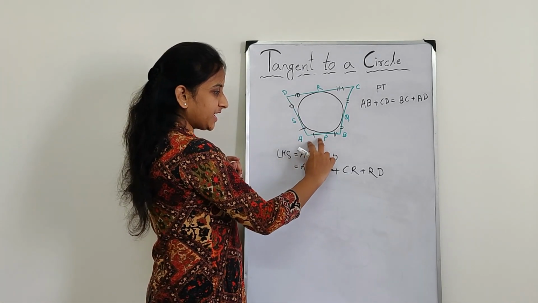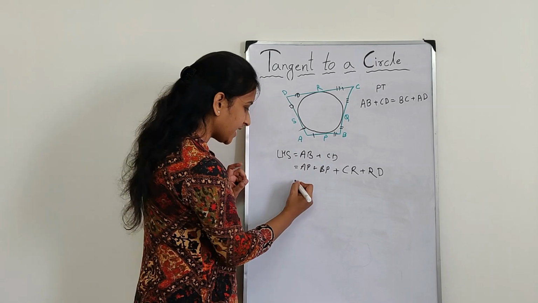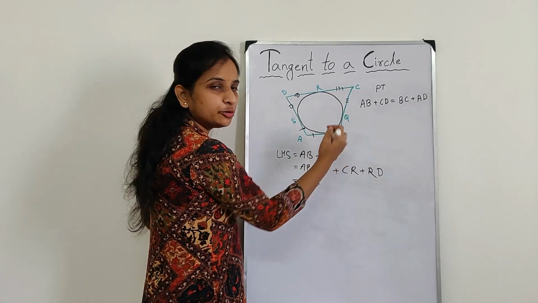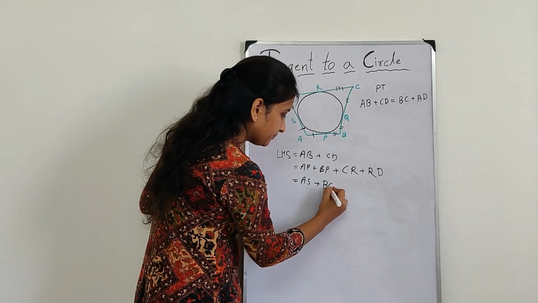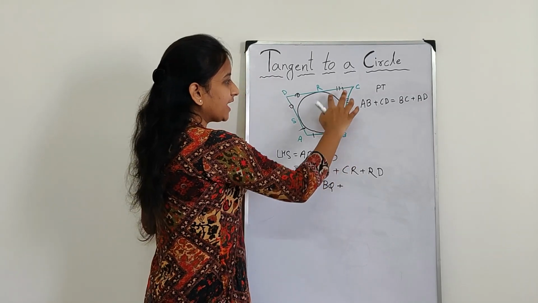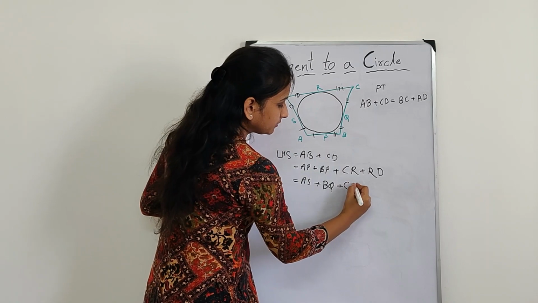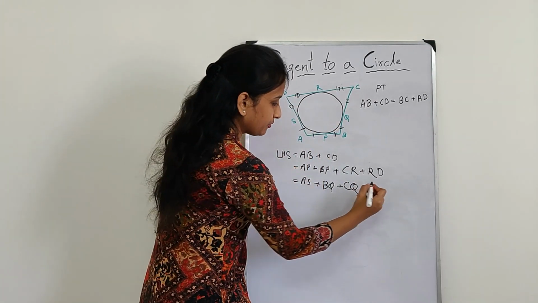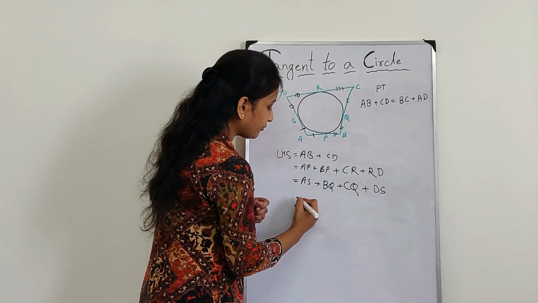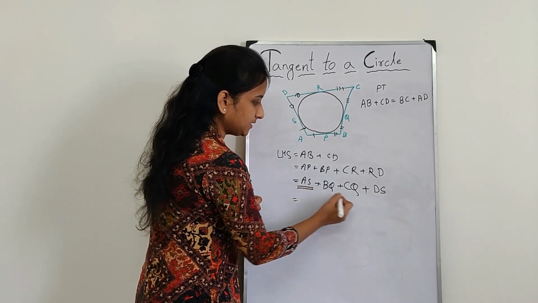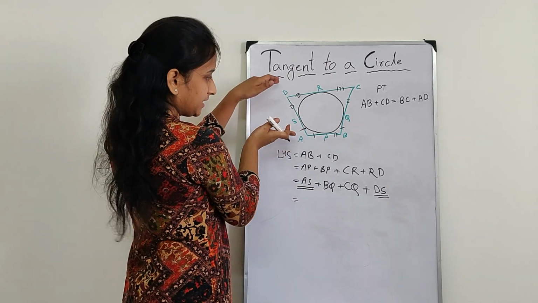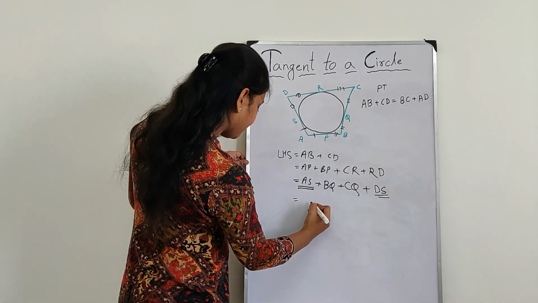Now, I am writing AP as AS because they are equal, BP as BQ. Now I will write CR as CQ, plus RD as DS. Now this AS plus DS is the complete side AD.